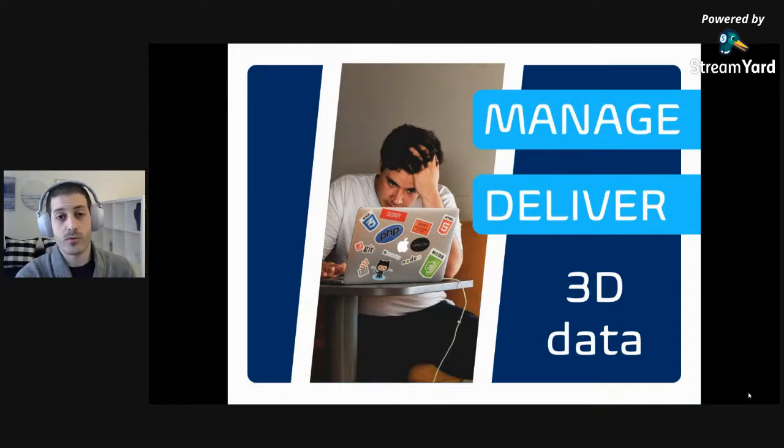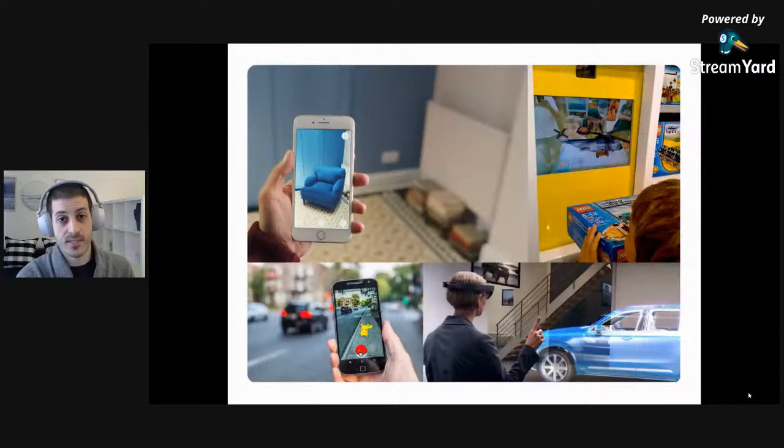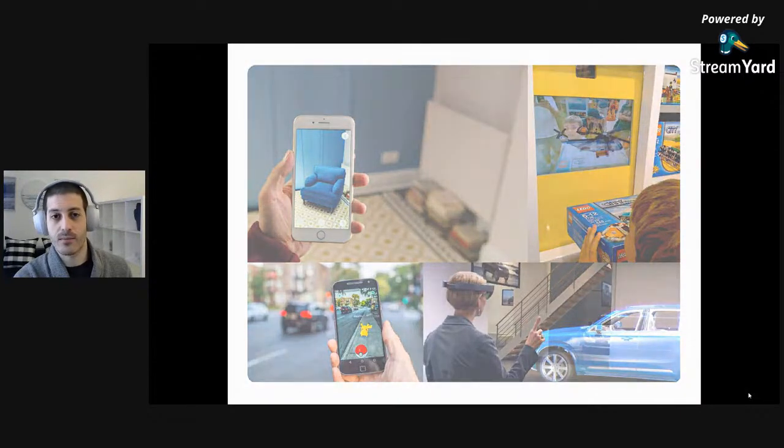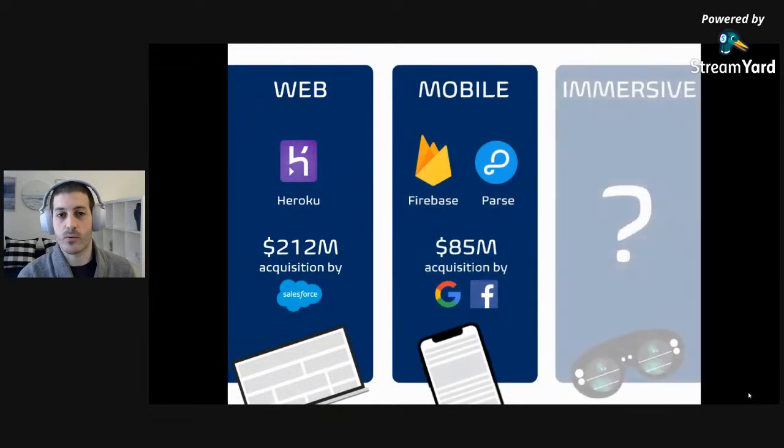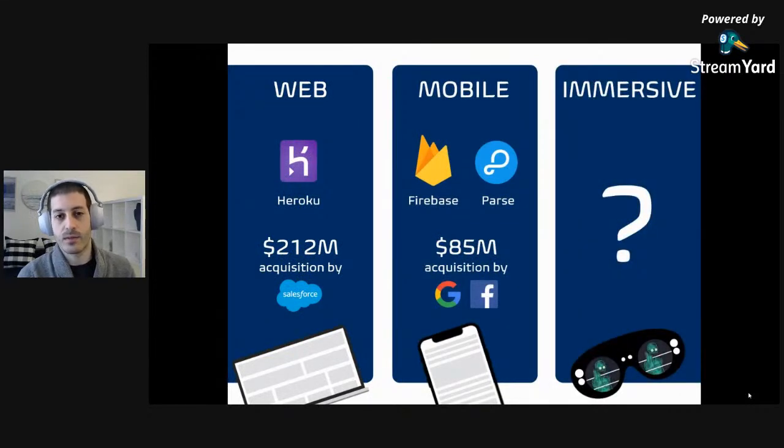And when talking to other developers who are building applications for retail and shopping and digitalization and games, they all said the same thing. There was no easy way to manage and deliver 3D data. But if you think about it, this problem was kind of solved for 2D, right? If you want to build a website, you can use something like Heroku as your cloud platform. If you want to build a mobile app, you can use Parse or Firebase as your backend as a service. So we went from web to mobile to now this new technology, which is AR, VR, MR, 3D, call it whatever. And the question has to be asked, who's going to build that cloud platform for this specific type of content? And you've guessed it, that's echoAR.